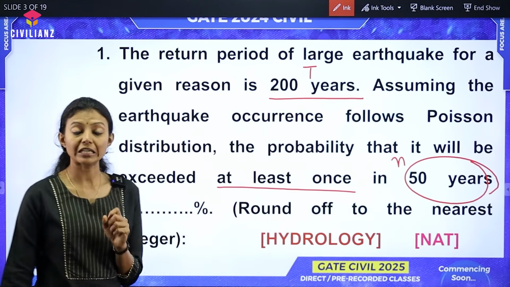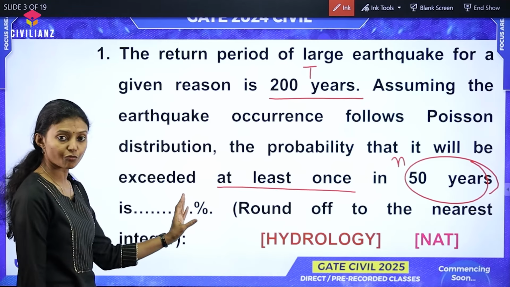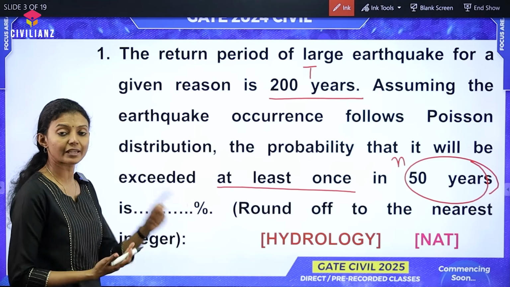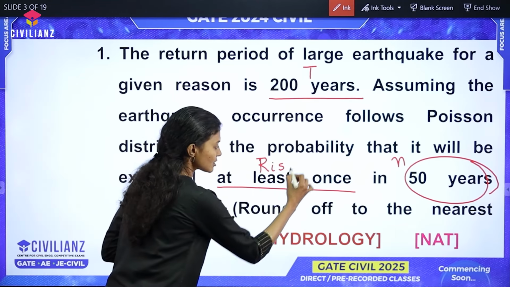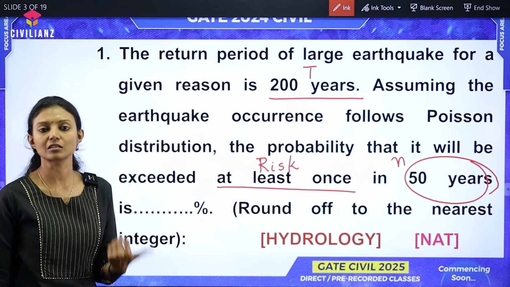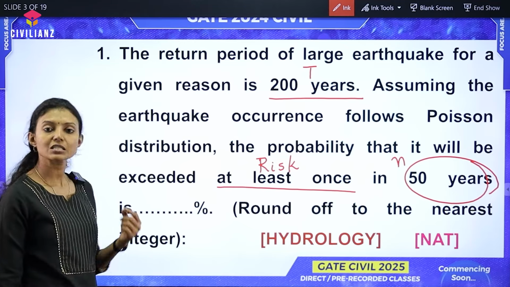So the number of years under consideration is 50 years. And we are asked to find the probability of exceeding at least once, which means we have to find risk in this earthquake design. And we are asked to round off to the nearest integer.